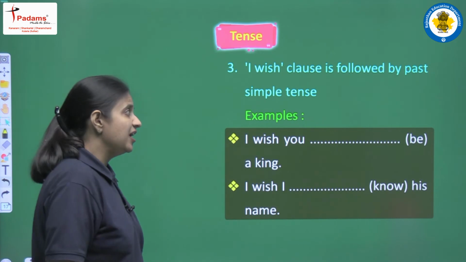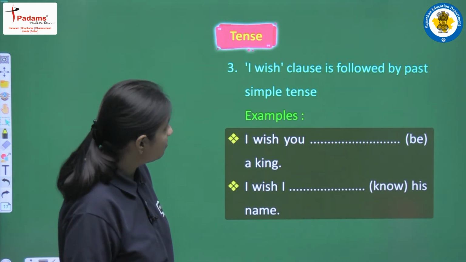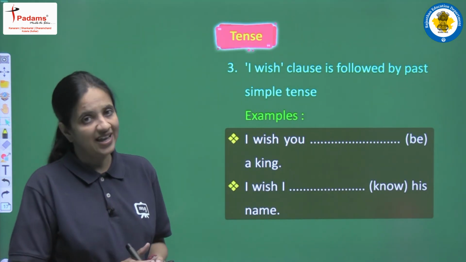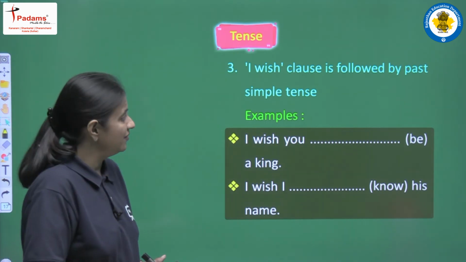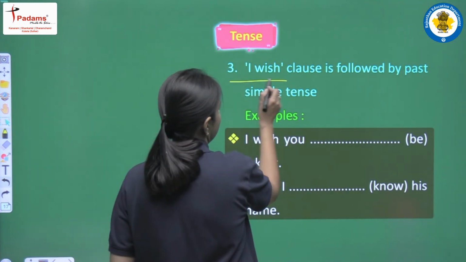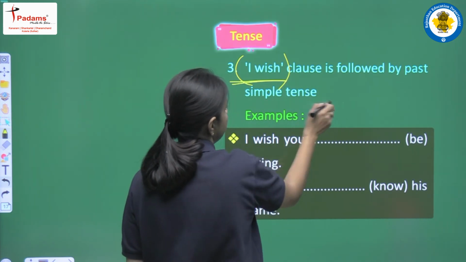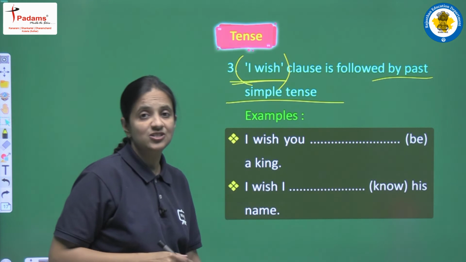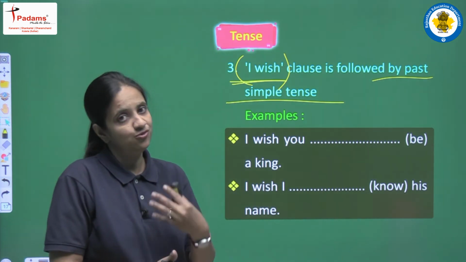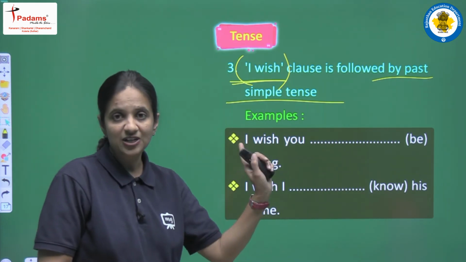Let's read. "I wish" clause is followed by past simple tense. So in this point, if in a sentence we are having "I wish", then after that we have to use past simple tense. So this is a structure that we have to follow. So we are having examples to clear this thing.